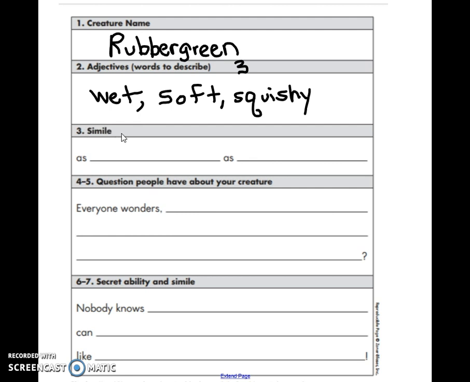On number 3, you're going to write a simile that also describes him. So going along with my theme of wet, soft, and squishy, I'm going to say that rubber green is as slimy as a snail. So there is my simile.